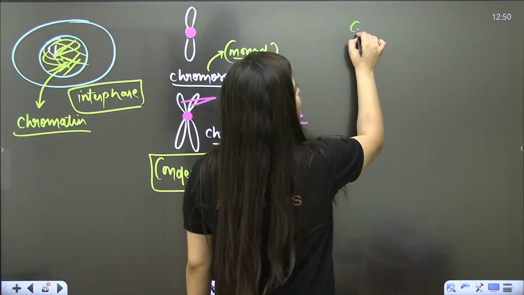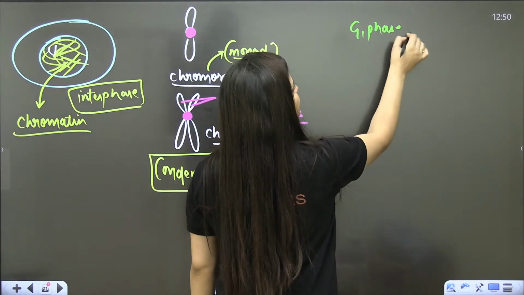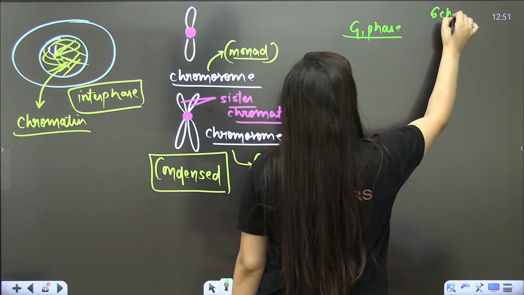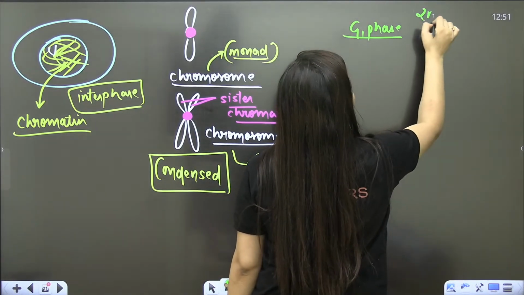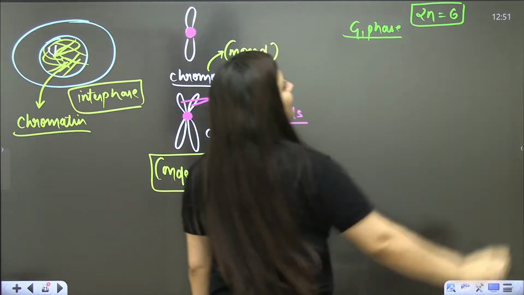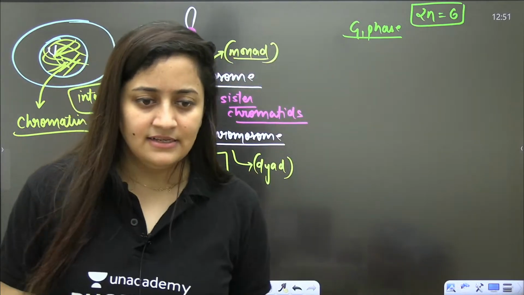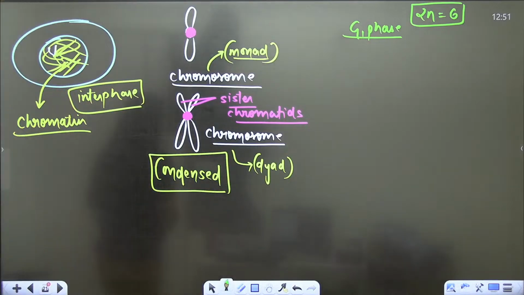See, when the cell is in G1 phase, let's say a cell has 6 chromosomes. Can I write it like this, 2n is equal to 6? Tell me, can I write it like this?